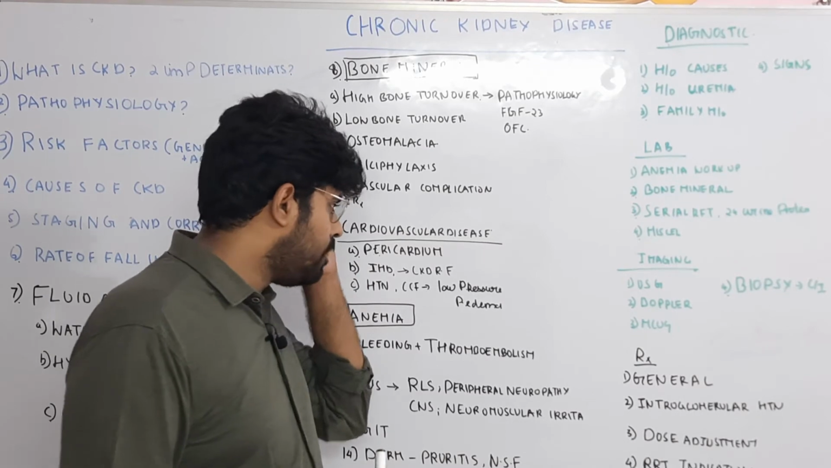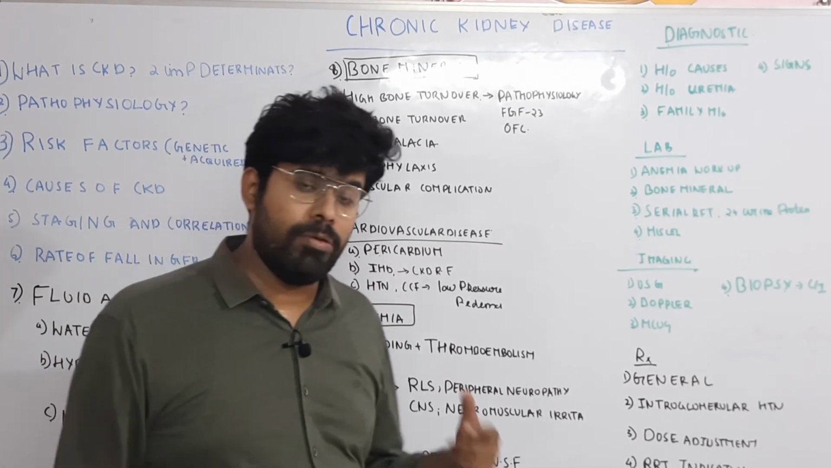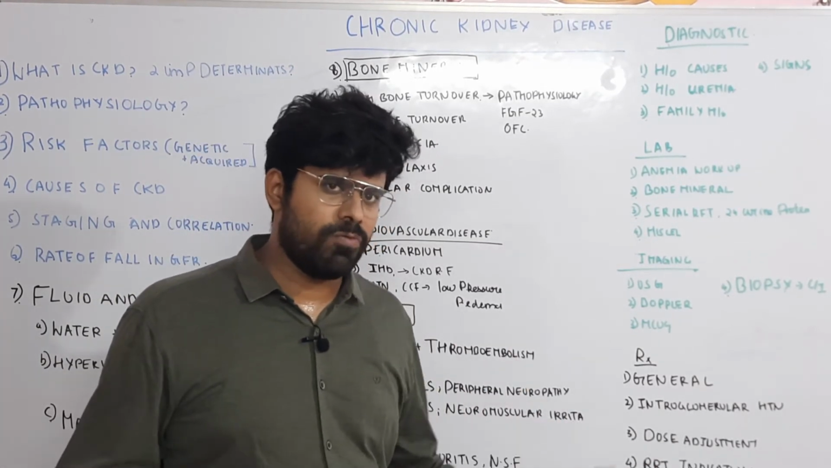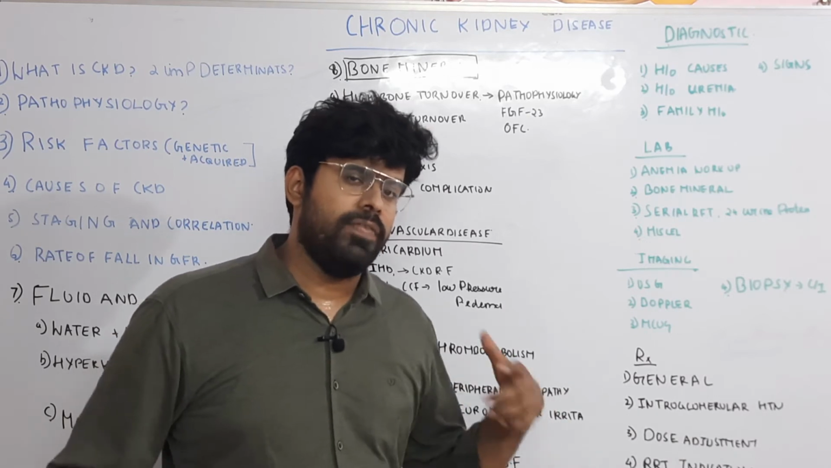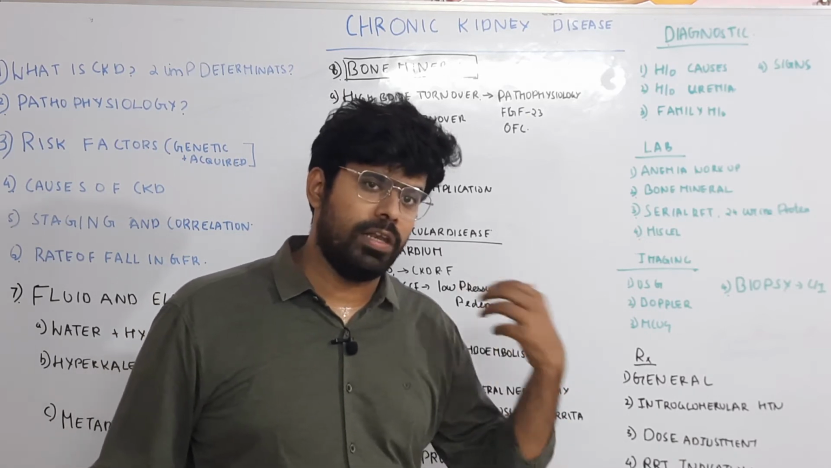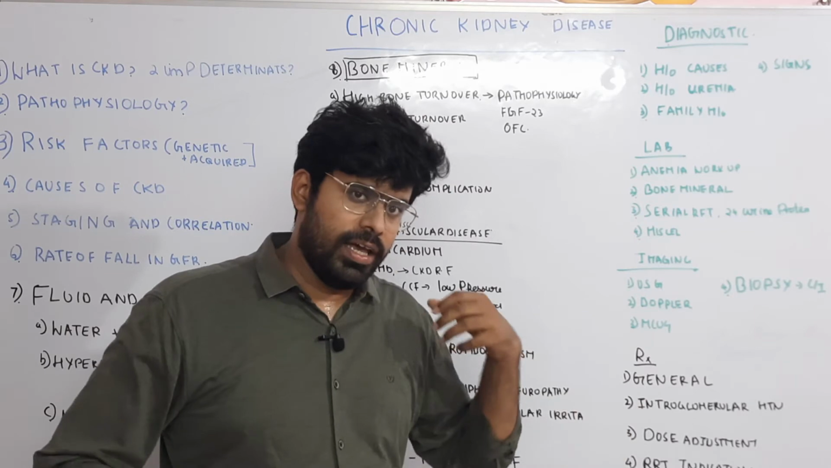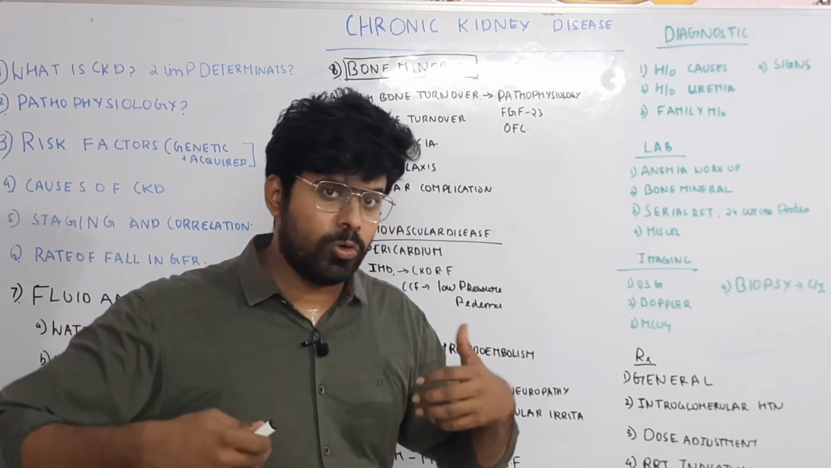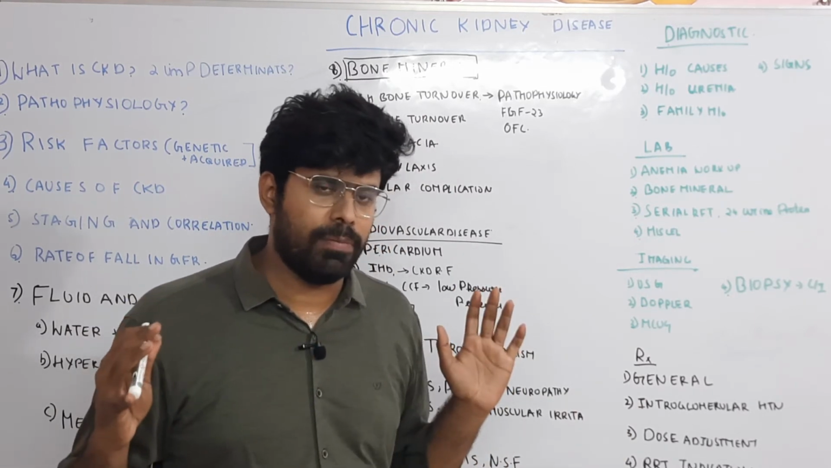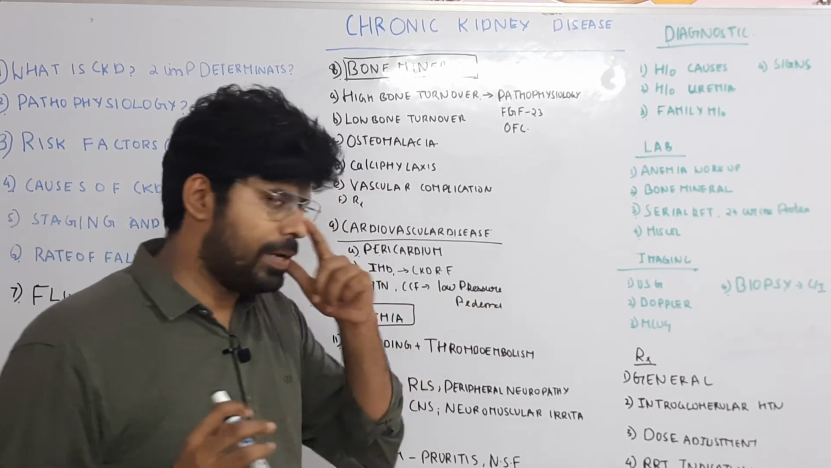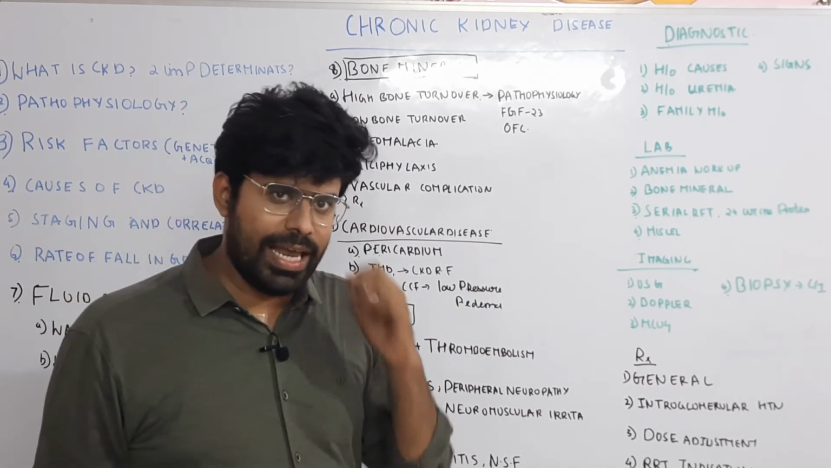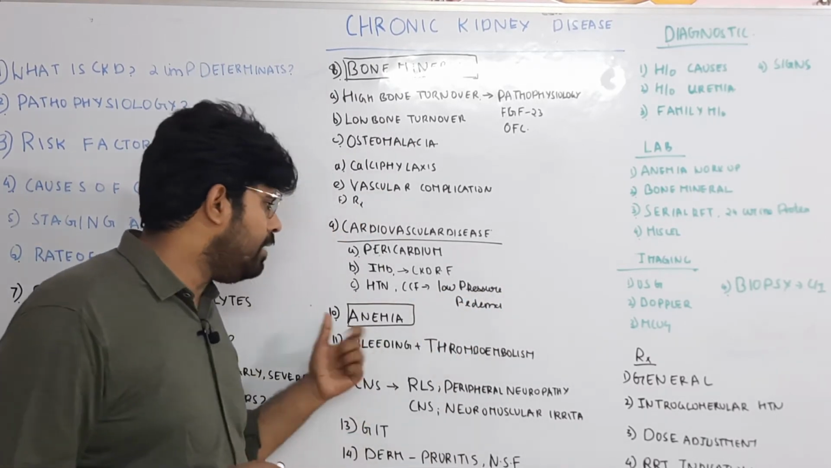And CCF, congestive cardiac failure, can be because of uremia, not necessarily because of volume overload. Uremia can cause endothelial dysfunction in the pulmonary capillaries, and it can lead to pulmonary edema even with a normal left atrial pressure. That is called low pressure pulmonary edema. This responds to dialysis.